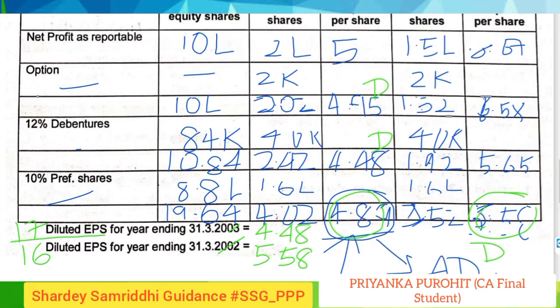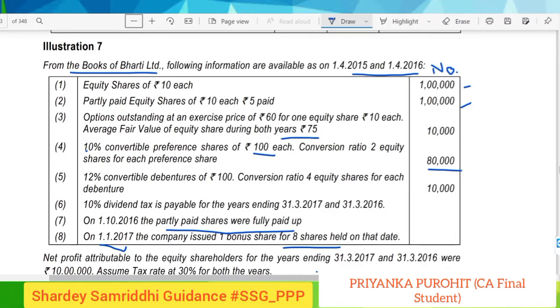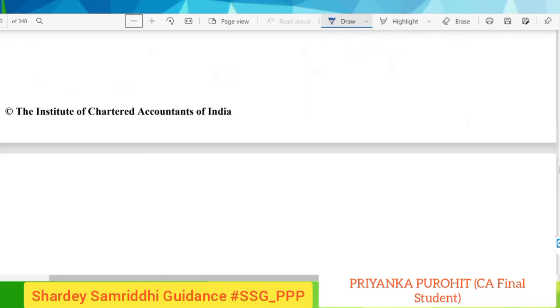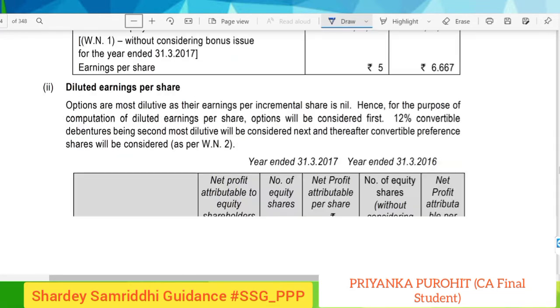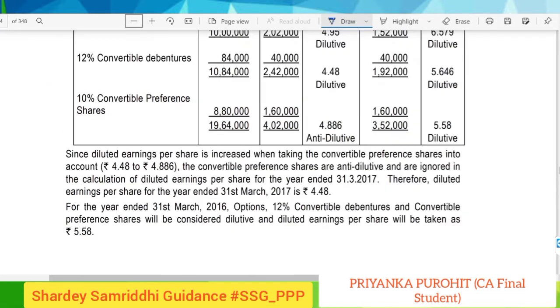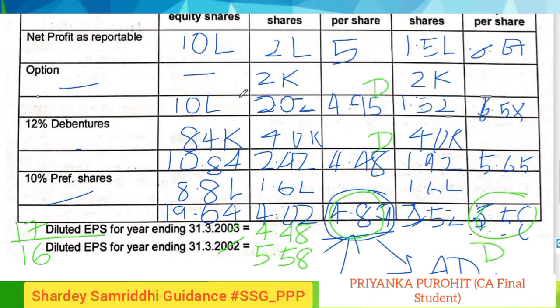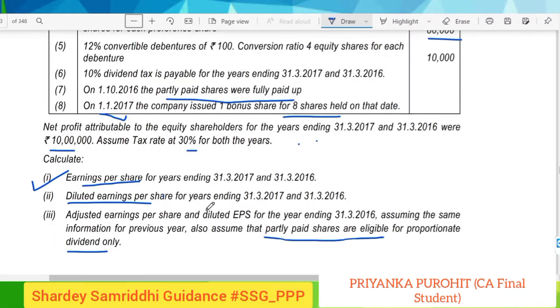First we will look into the ICI question also, so that you can match the answers. The answer for diluted EPS is 4.48 and 5.58, which we have computed. So now we will do the last part.